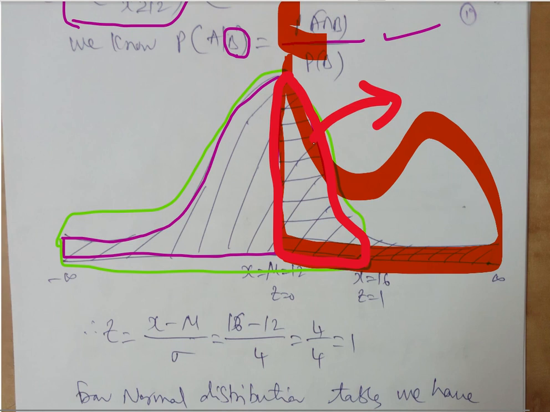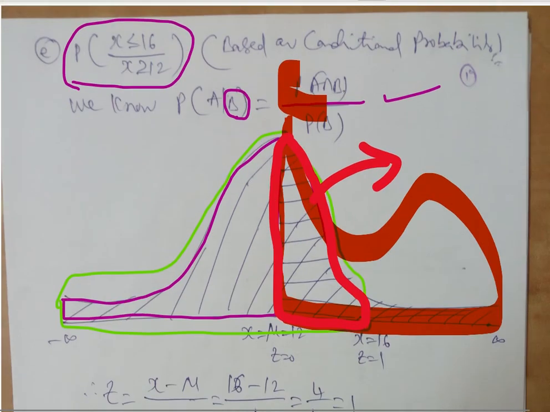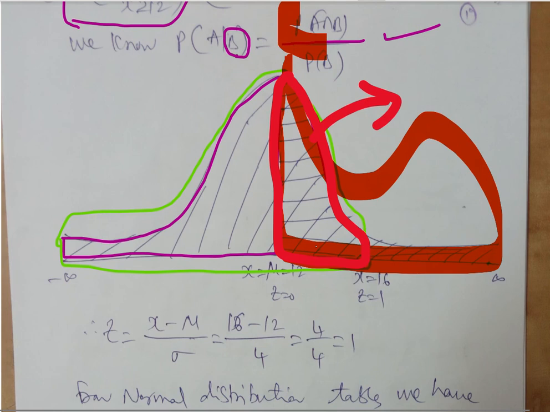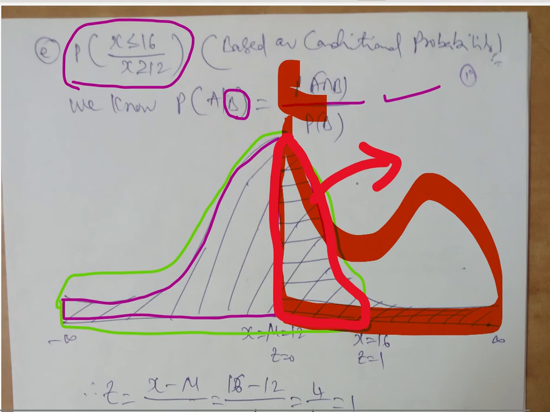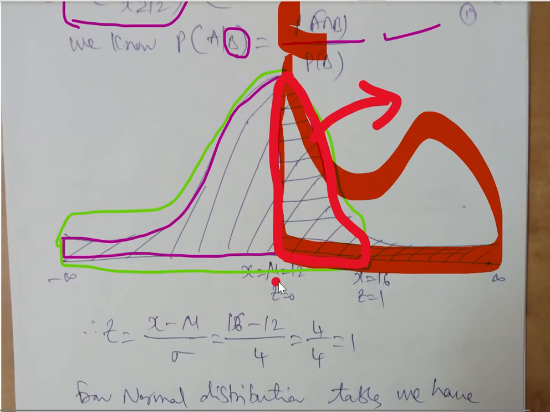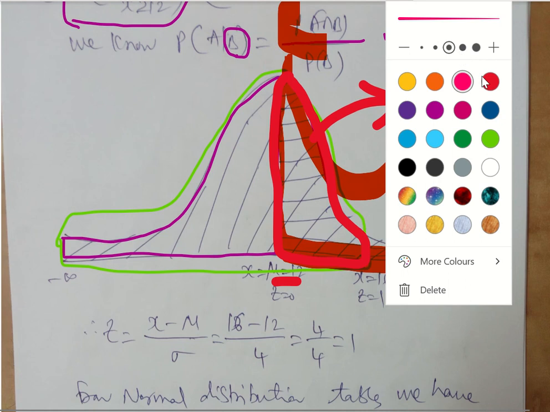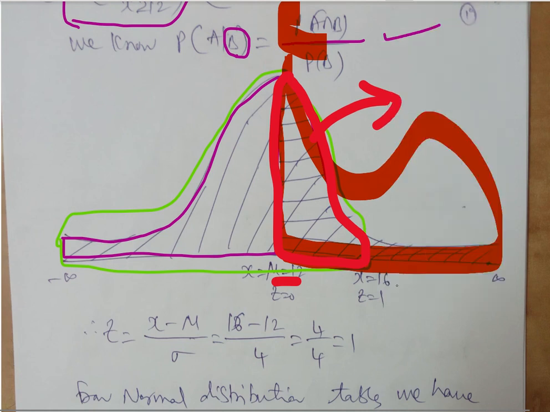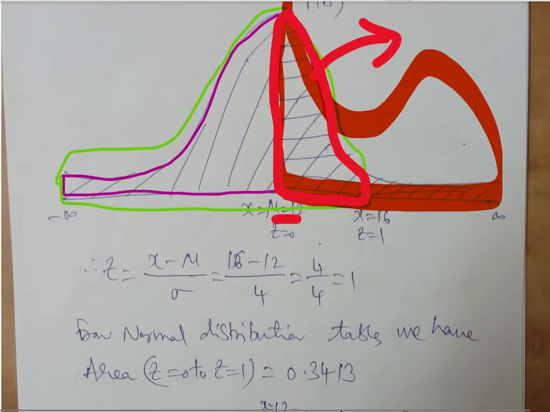This area is P of A intersection B, divided by this red portion, which is P of B, that is greater than or equal to 12, because 12 is the mean here. That's what we are going to figure out. Now, as usual, Z is identified as 1 because 16 minus 12 over 4. So probably we can call it Z1 or Z2, because less than or equal to 1, no?